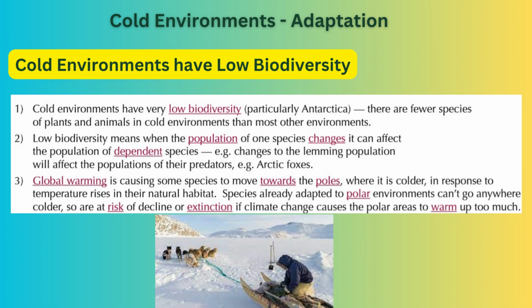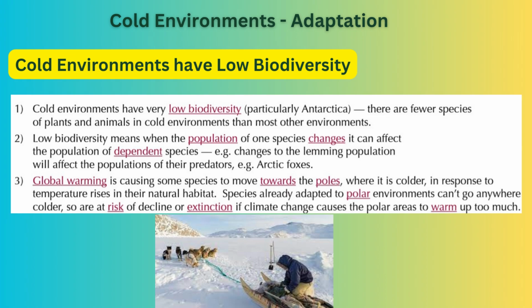Cold environments have low biodiversity. Cold environments have very low biodiversity, particularly Antarctica. There are fewer species of plants and animals in cold environments than most other environments. Low biodiversity means when the population of one species changes, it can affect the population of dependent species. Example: changes to the lemming population will affect the population of the predators.